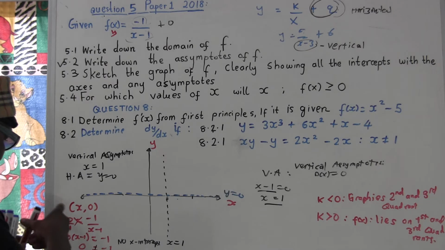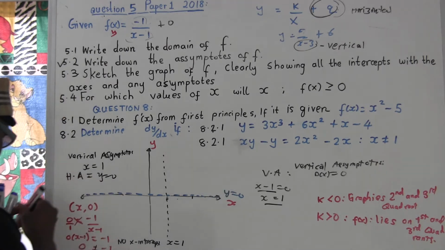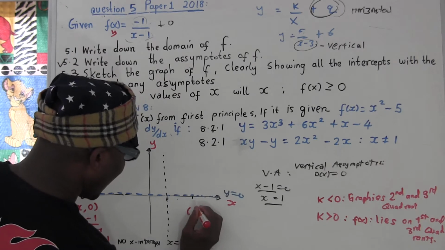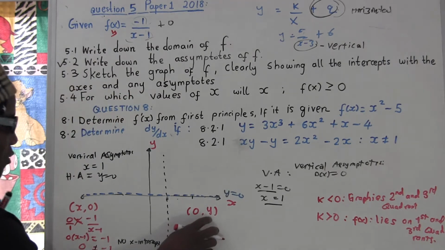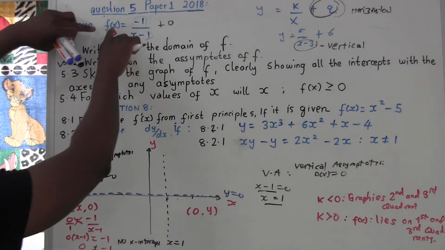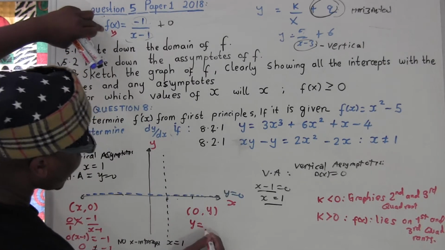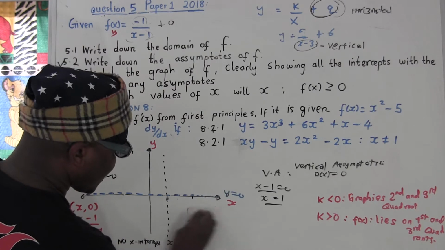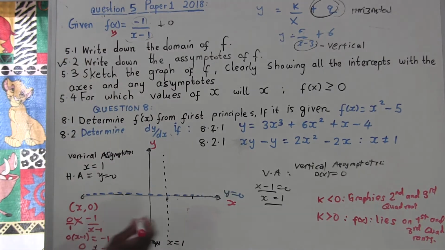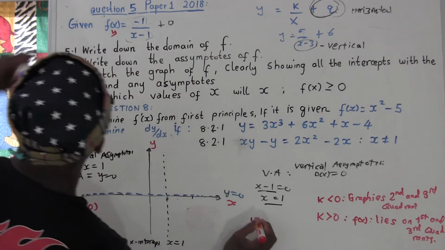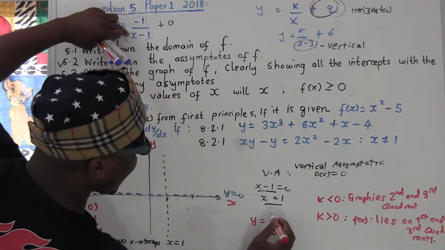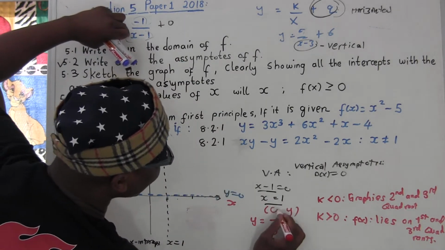Now, let's get the y-intercept. Y-intercept is like the reverse of this. When y-intercept, x equals 0. Okay, now let's go. It's not good to draw there because I want to draw my graph here. My apology. So this is y equals -1 over x minus 1, plus 0. When y-intercept, x equals 0.